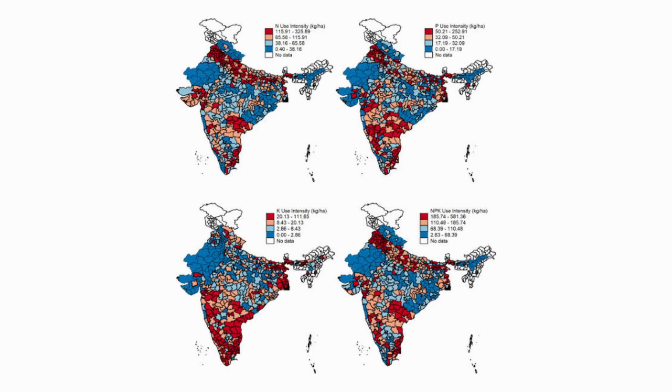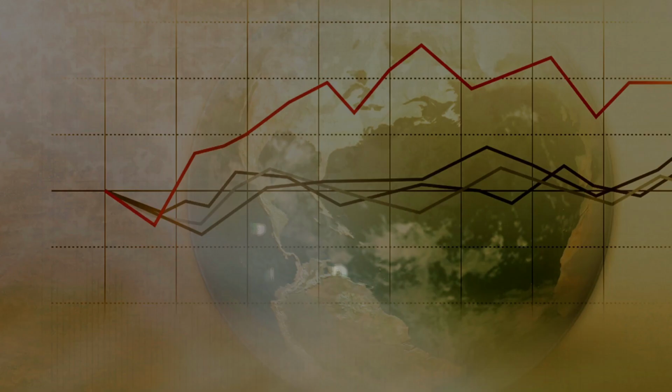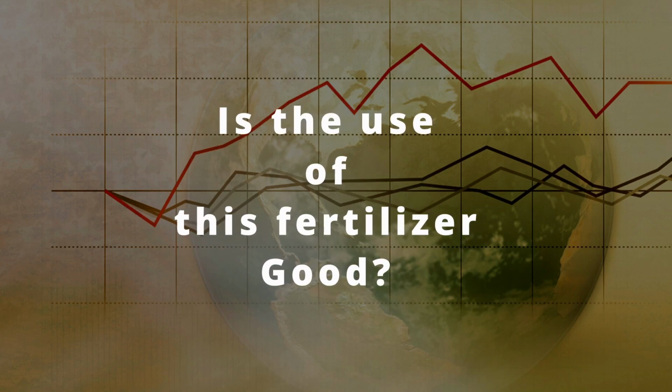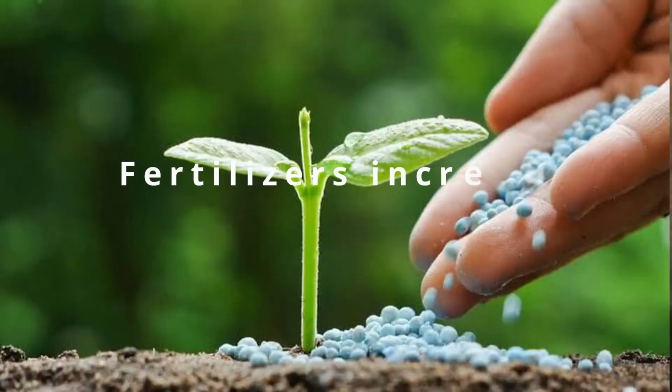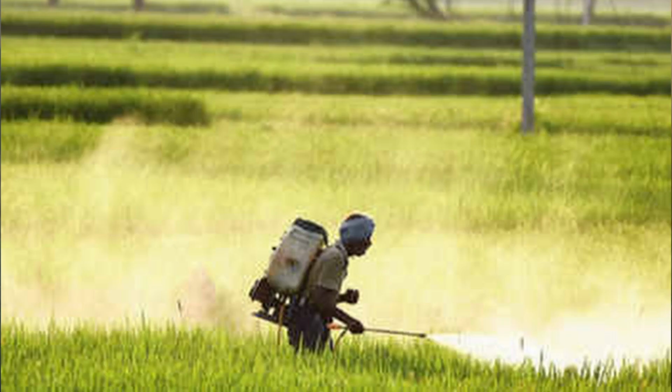If we check the interstate data, we can see that Odisha, Jharkhand, Kerala and Rajasthan are using less than the national average of fertilizer. Now the question is whether this use of fertilizer is good. Initially, we can think that yes, it is good, because we already have data through which we can understand that if we use fertilizer, we can increase production to a significant level. So it is good. But the ultimate answer is no, it is not so good.